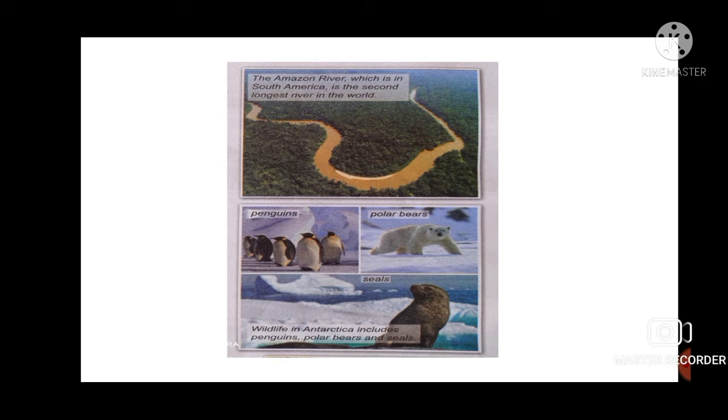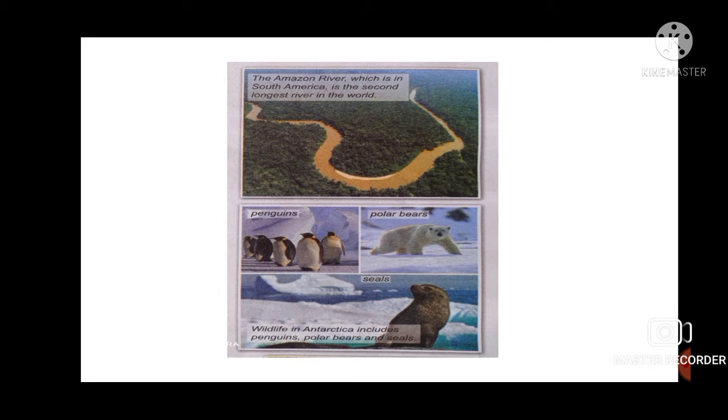Now next is South America. South America is the fourth largest continent in the world. Both the Americas are joined by the Isthmus of Panama. A range of mountains called the Andes lies in the western part of South America.